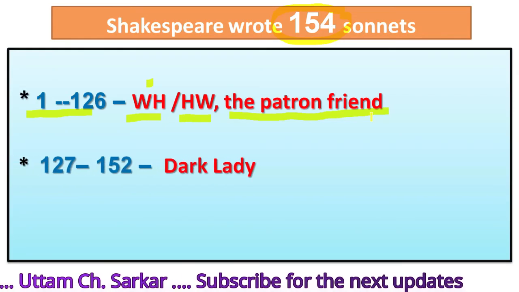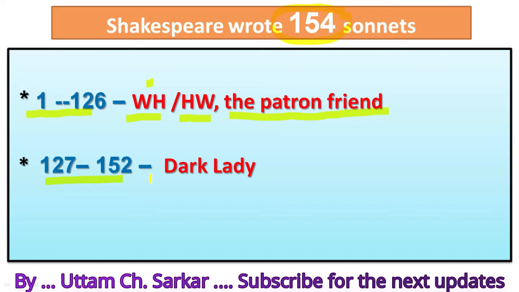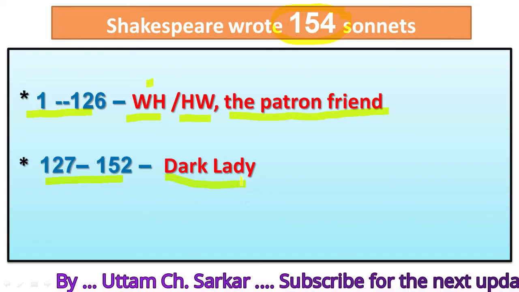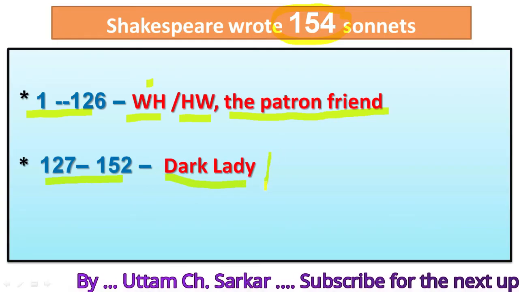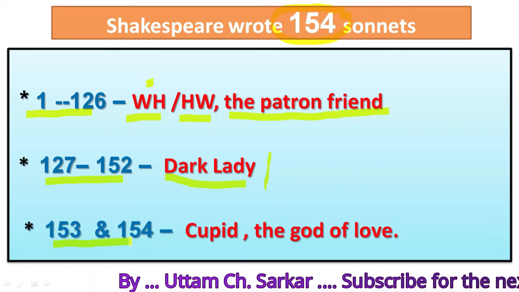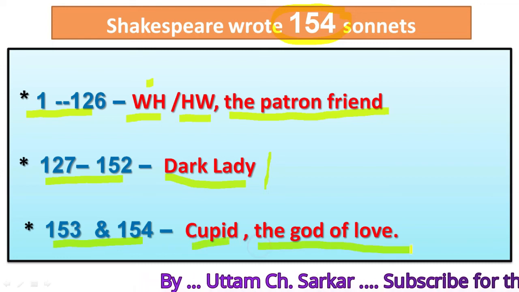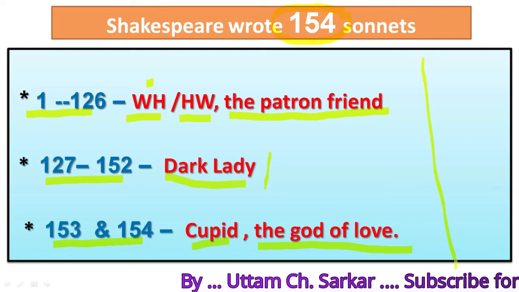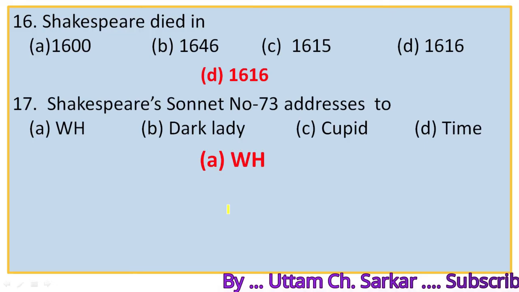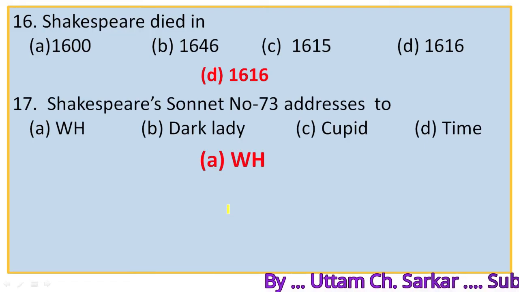Next, from 127 to 152, these sonnets are addressed to a woman known as Dark Lady. Her identity is also in mystery. And the last two sonnets, that is 153 and 154, are addressed to Cupid, the god of love. So these are the sonnets of Shakespeare's. So the right option is obviously A, W.H., William Herbert, or Earl of Pembroke.